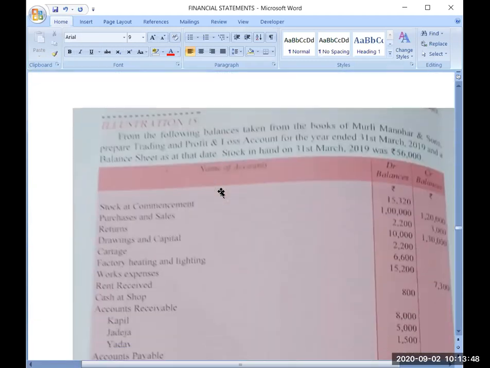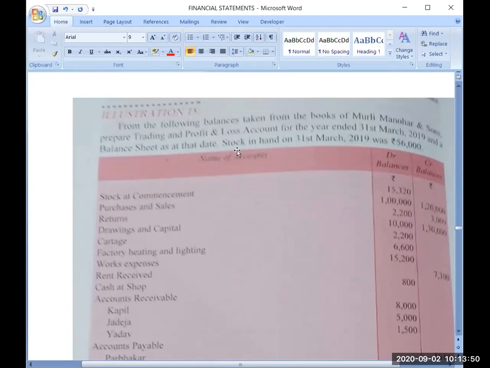Now coming to the question, stock in hand is given, 56,000. Stock in hand on 31st March 2019 means it is opening stock or closing stock? Stock in hand on 31st March 2019, it is signifying opening stock or closing stock?